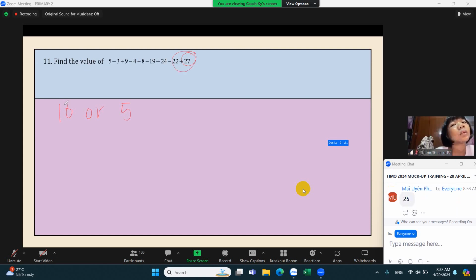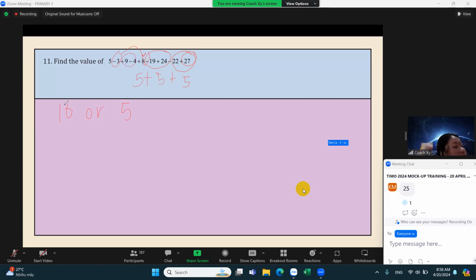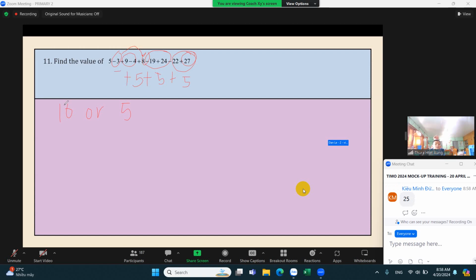22, you get 5. 27 minus 22, you get 5. And then 24 minus 19, that's still 5. And then what can we do here? We get minus 8 and 3, right? 8 minus 3, we can still get 5. And then if we subtract 9 minus 4, it's still 5. And we're left with just 5 here.